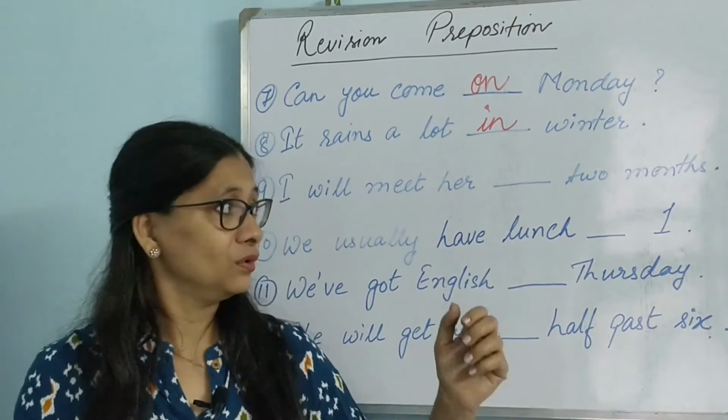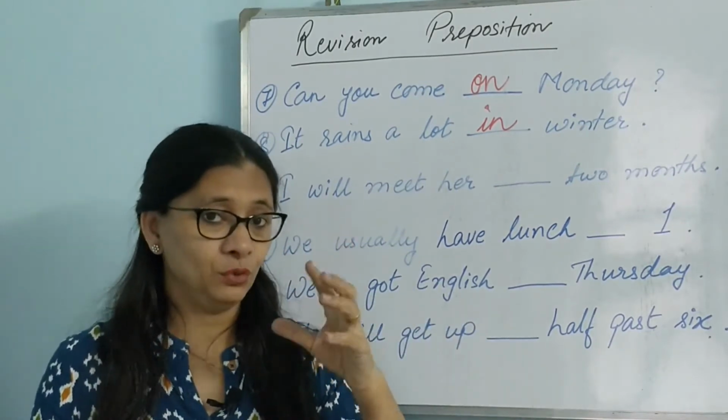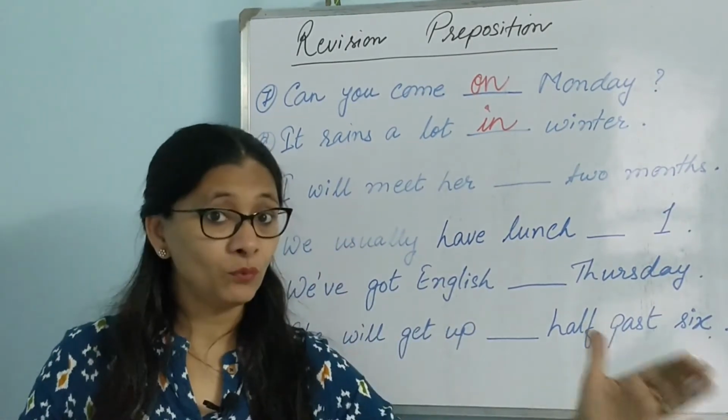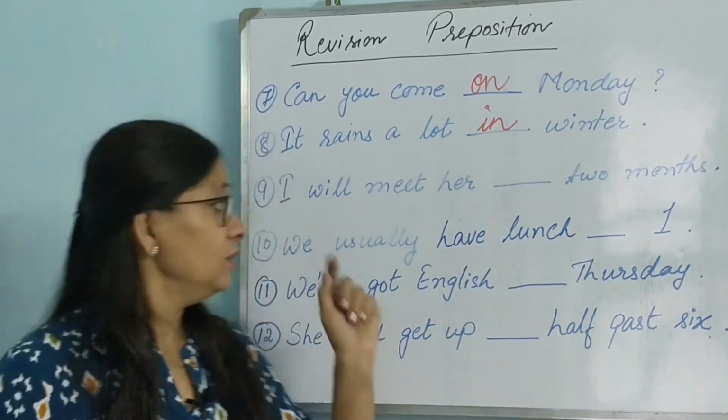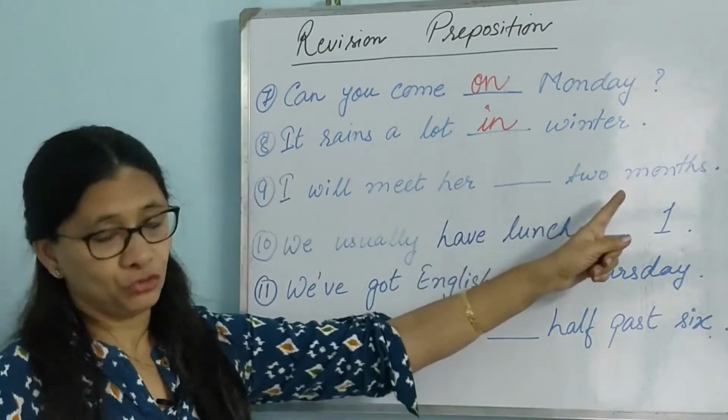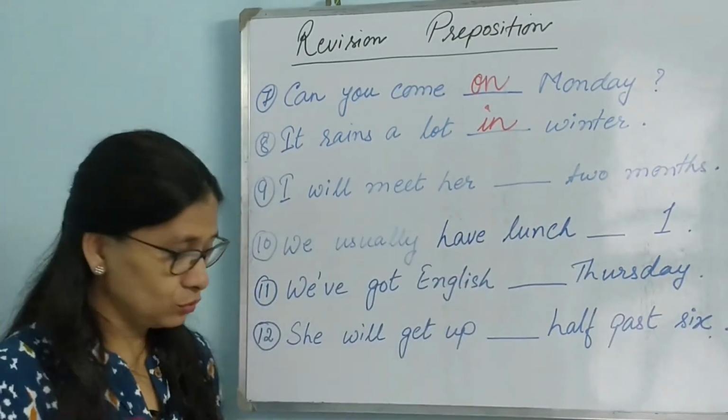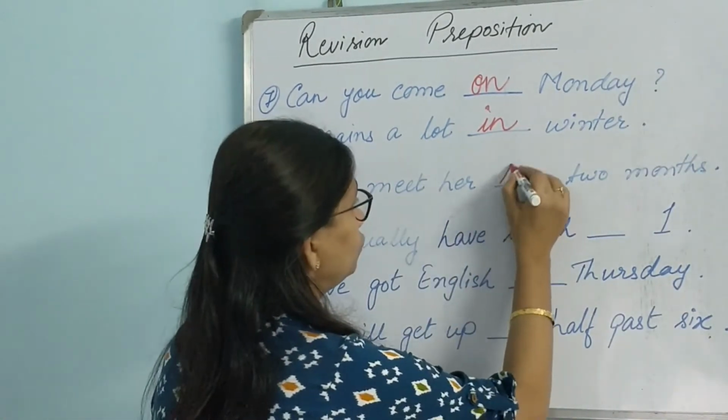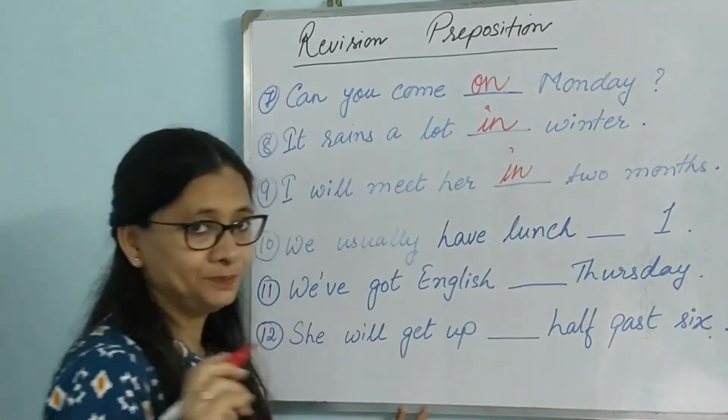Okay. So if it is just one day, then we use on. But if it is more than one day, then we use in. So I will meet her dash 2 months. 2 months is a long span of time. So most certainly we shall use here in.